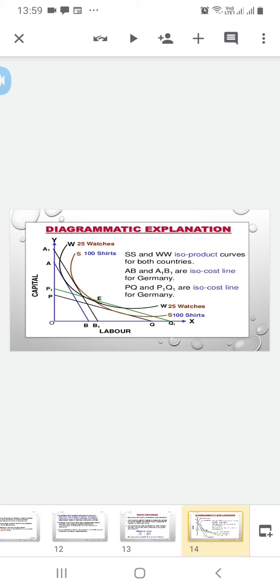Diagrammatic explanation. Here you can see the OX axis shows labor and the OY axis shows capital. Here SS and WW are the isoproduct curves of both countries. AB and PQ are the isocost lines of Germany, and P1Q1 are isocost lines for India.